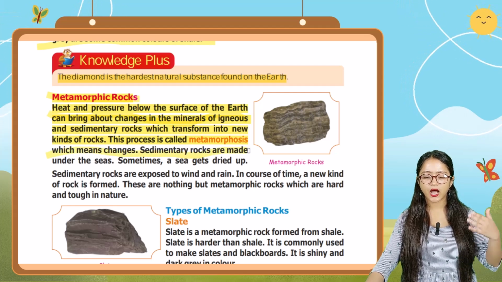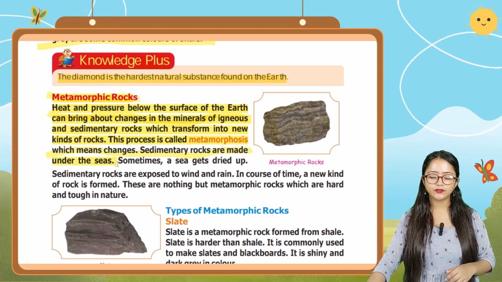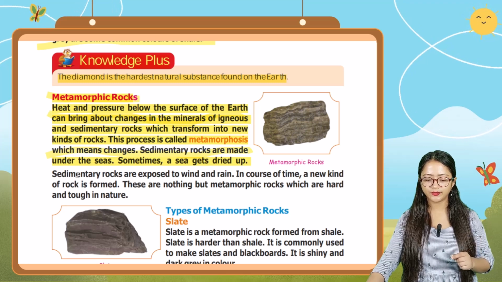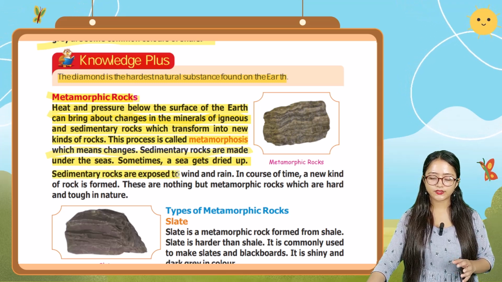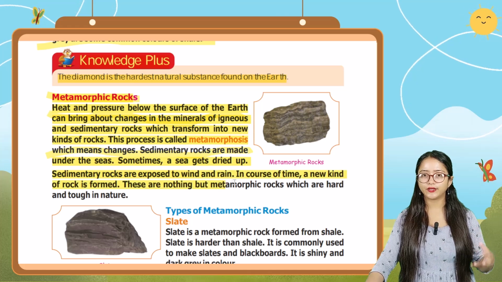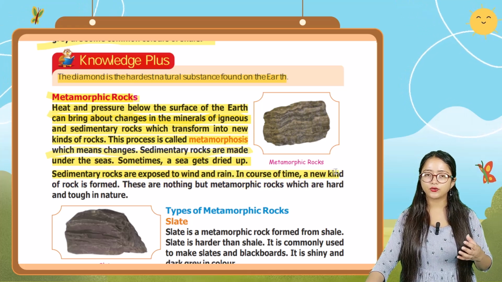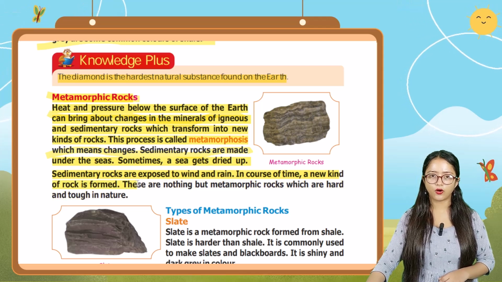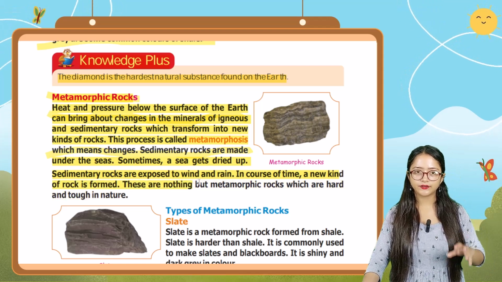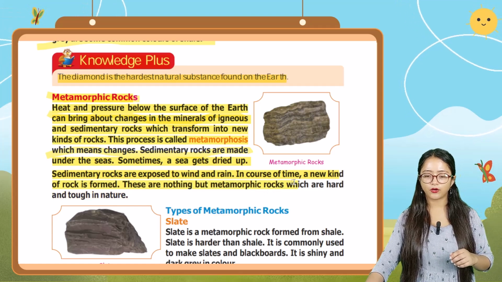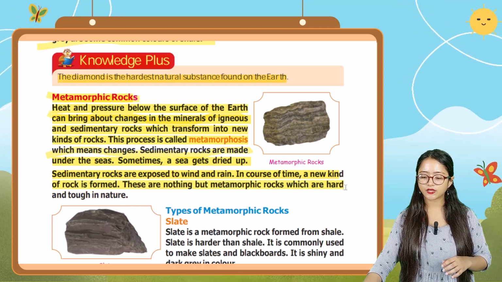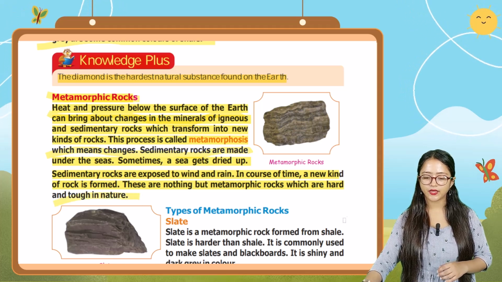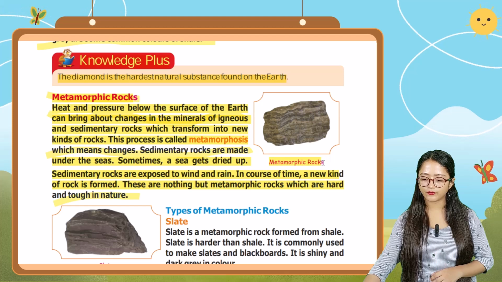Sedimentary rocks are made under the seas. Sometimes a sea gets dried up. Sedimentary rocks are exposed to wind and rain. In course of time, a new kind of rock is formed. These are nothing but metamorphic rocks, which are hard and tough in nature. Here you can see the image of metamorphic rocks.